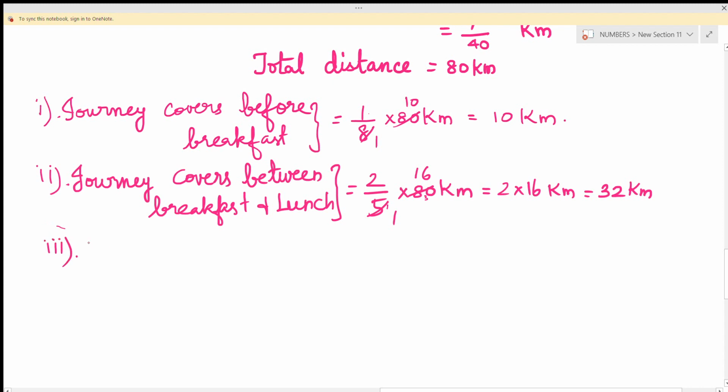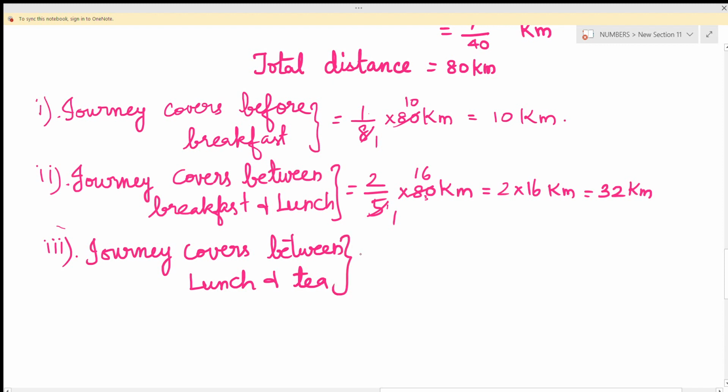And the third thing, the journey covered between lunch and tea. The fraction is 3/10 and the total distance is 80 kilometer. 10 ones are 10, 10 eights are 80. So 3 into 8 kilometer, that is equal to 24 kilometer. This is what he covered between lunch and tea.